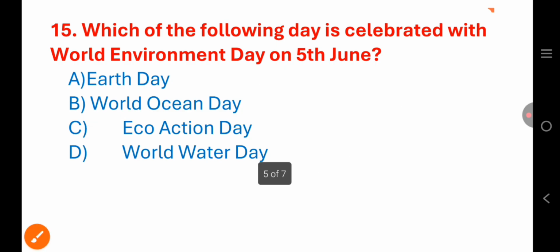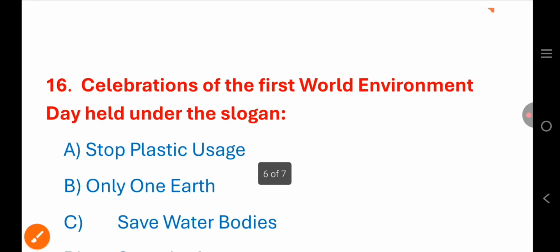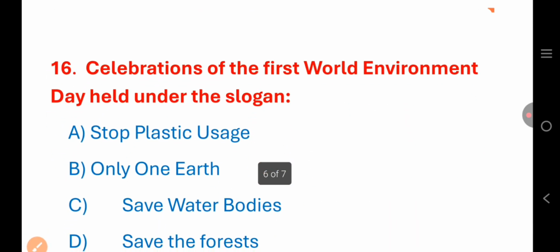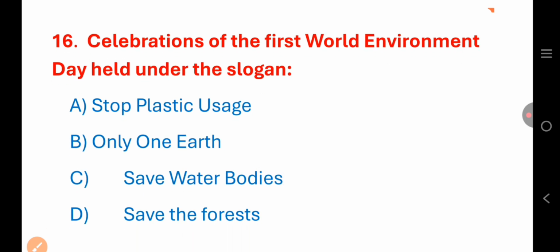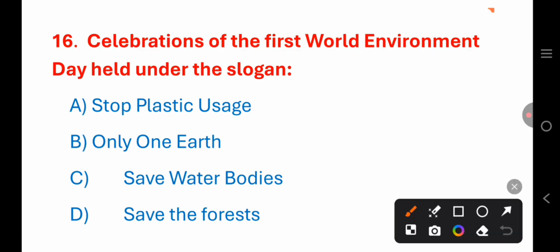Next. Celebrations of the first World Environment Day were held under the slogan: Stop Plastic Uses, Only One Earth, Save Water Bodies, or Save the Forest? The slogan of the first World Environment Day was Only One Earth, option B.